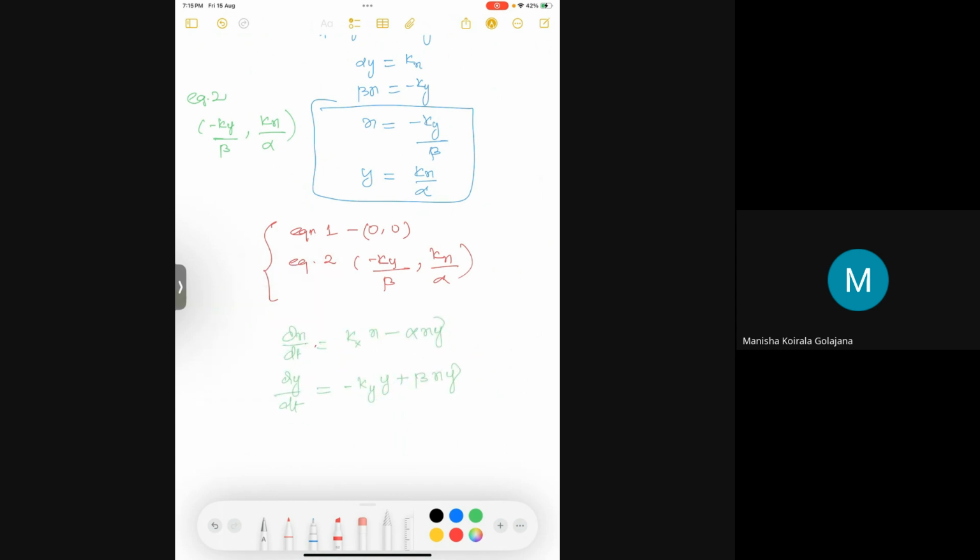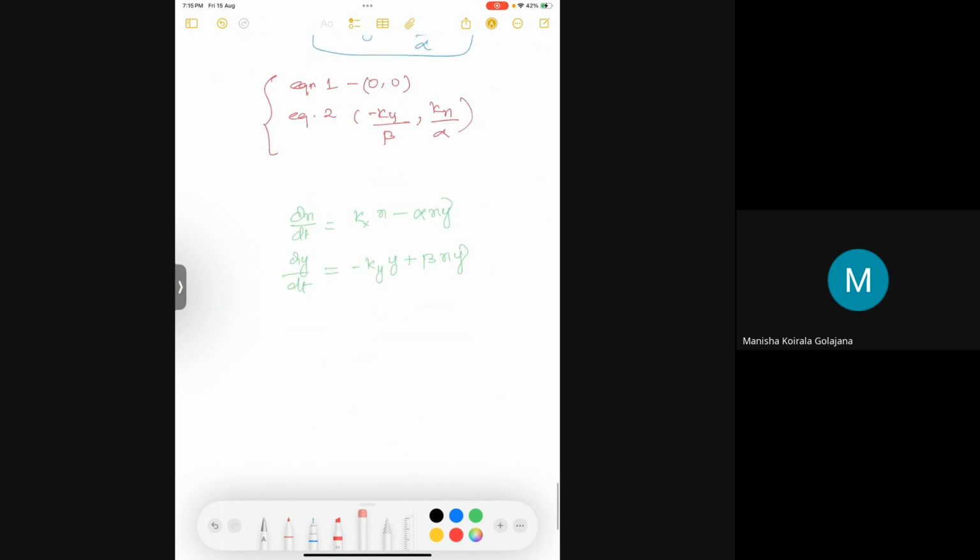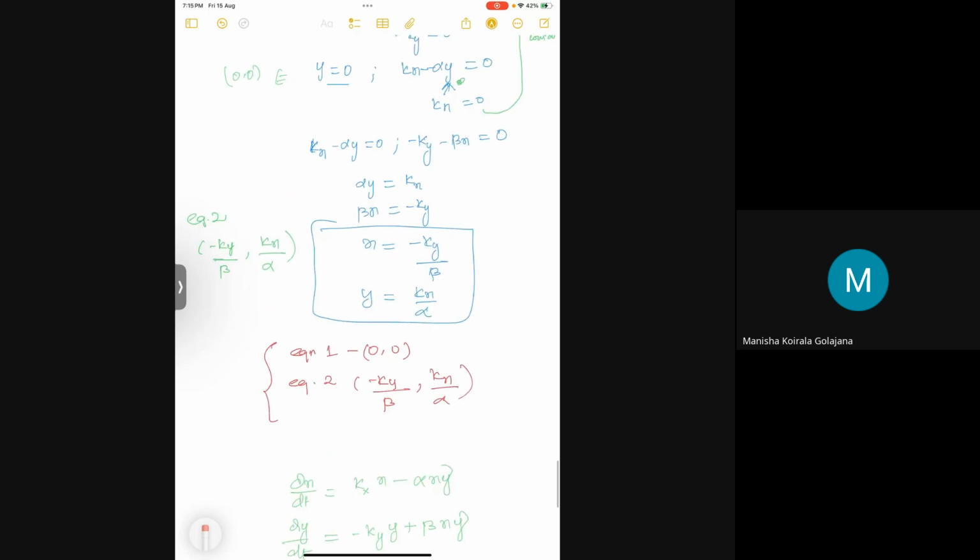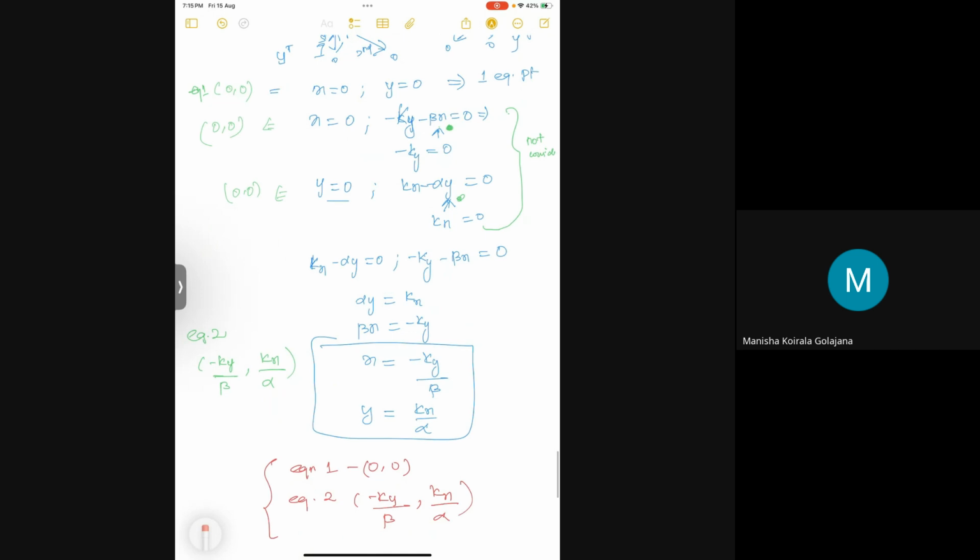Now I'm going to linearize it and see. Can you scroll a bit more?